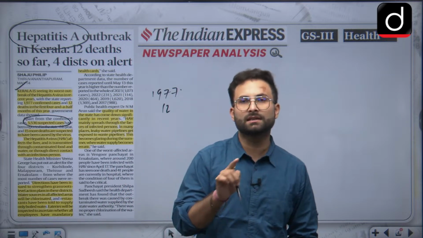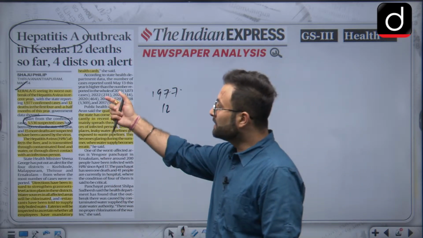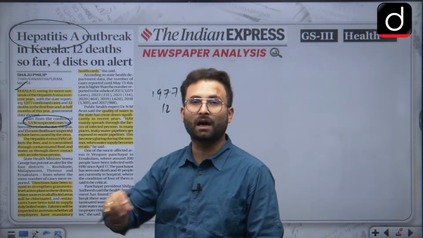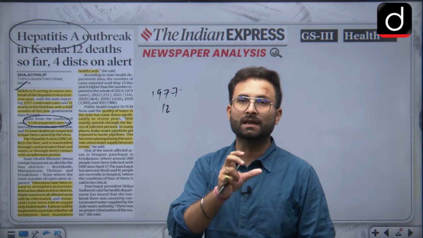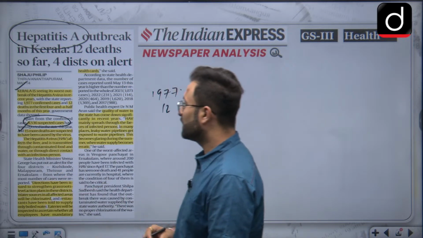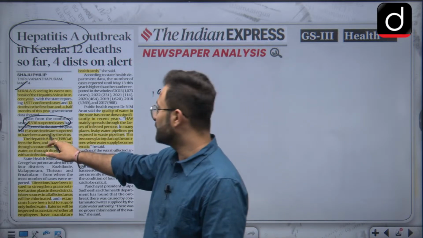Suspected cases means that these are the cases which have not been reported yet. Since this many people are reported, there are chances that nearly 5000 people are not reported yet, but they are having the symptoms of this particular disease. Then 15 more deaths are suspected to have been caused by the virus. So this is the data which has been shared.